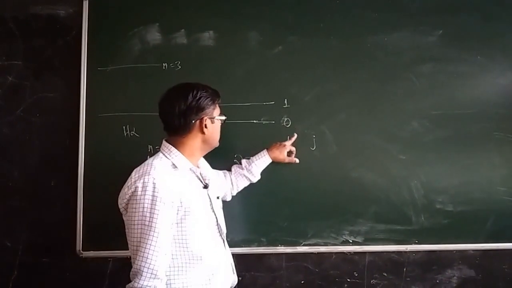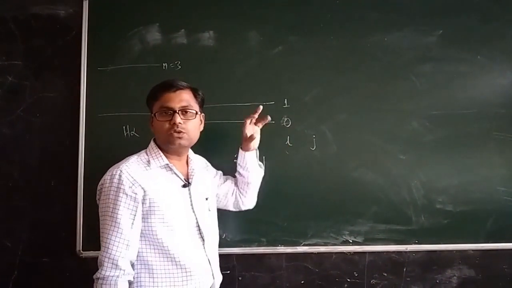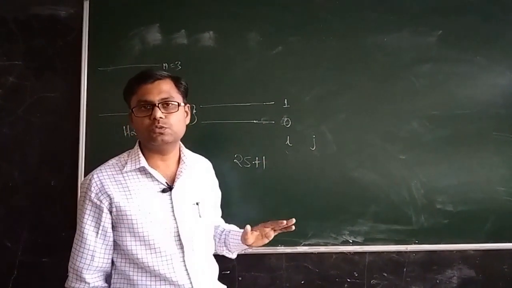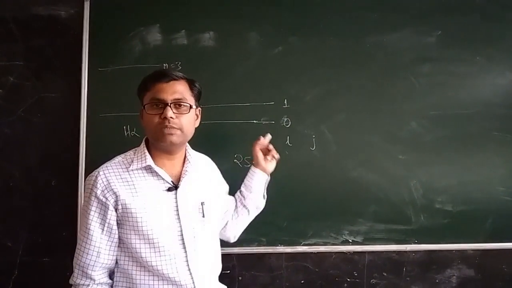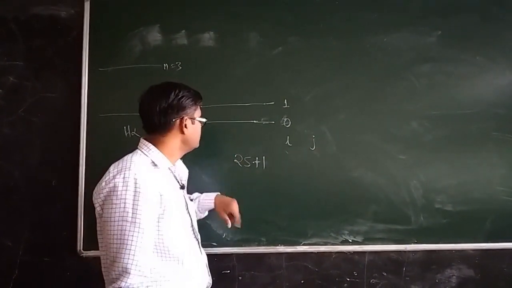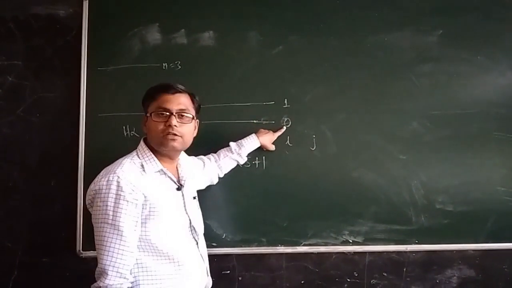except the lowest state, and the lowest state indicates L equal to 0. So the state for which L is equal to 0 will not be split up into 2, but all the remaining states will split up into 2, because the value of S is equal to 1 by 2. Now why will this state not split up into 2?